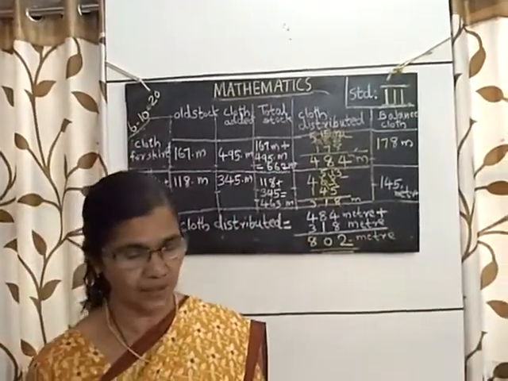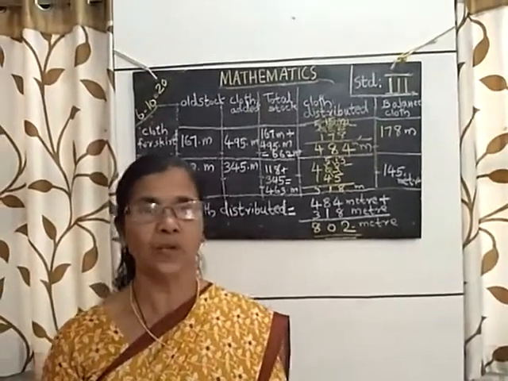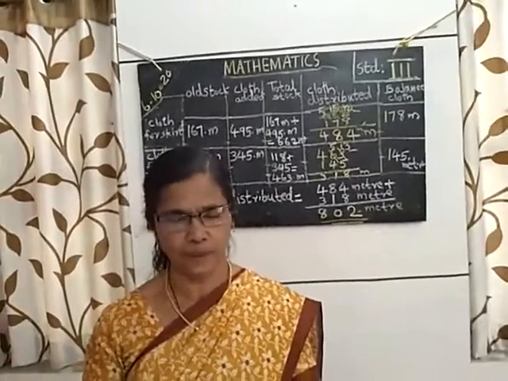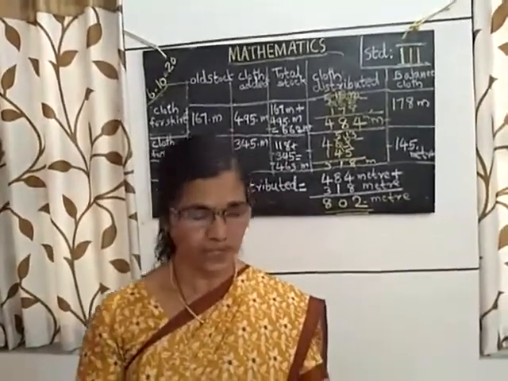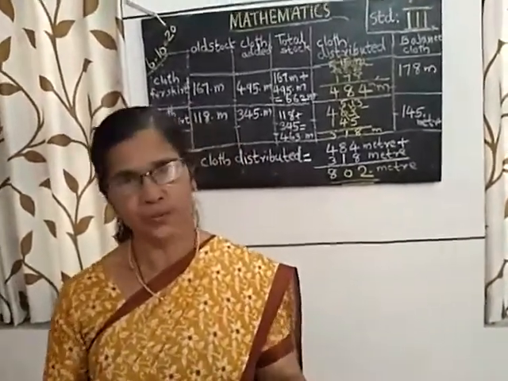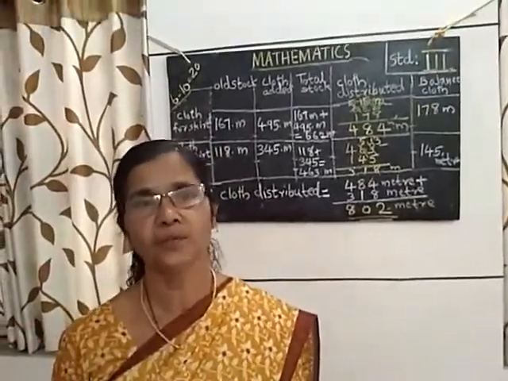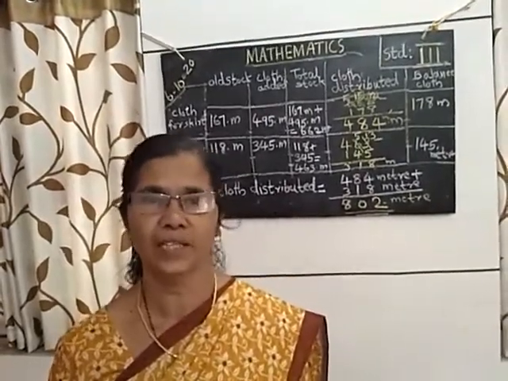Then you have to do another homework also. I will write it and send it to you. You have to do the homework, Independence Day, page number 42. Very simple. You do that. Page number 42. Okay. Let us wind up our class now. We will do the rest on the next day. Thank you.